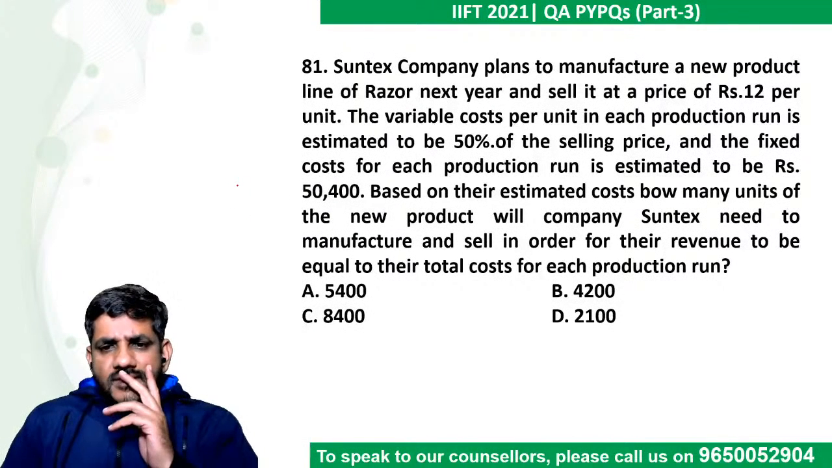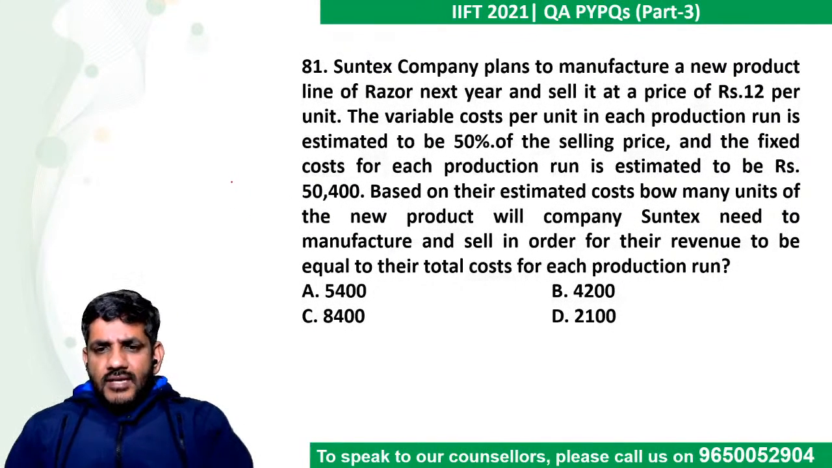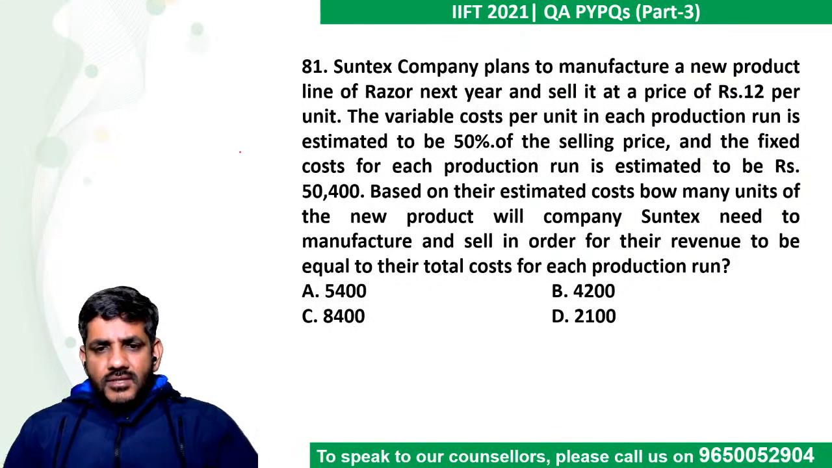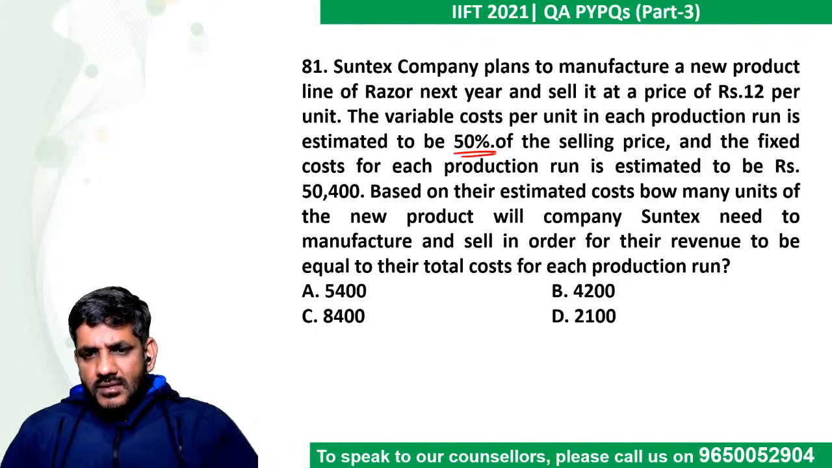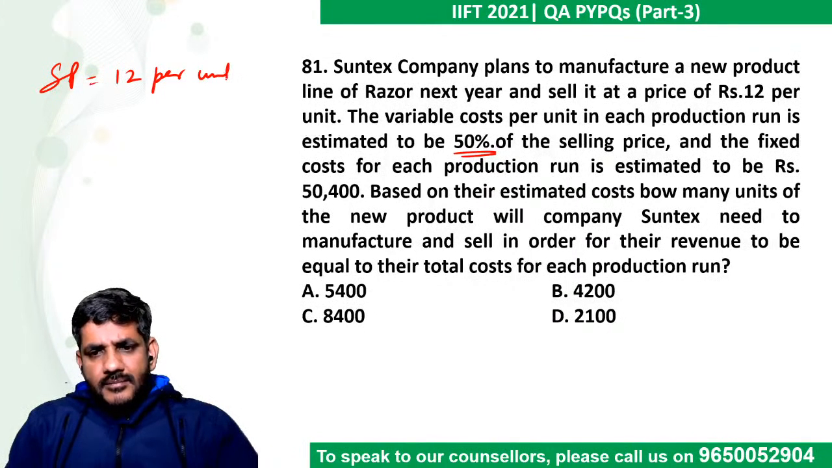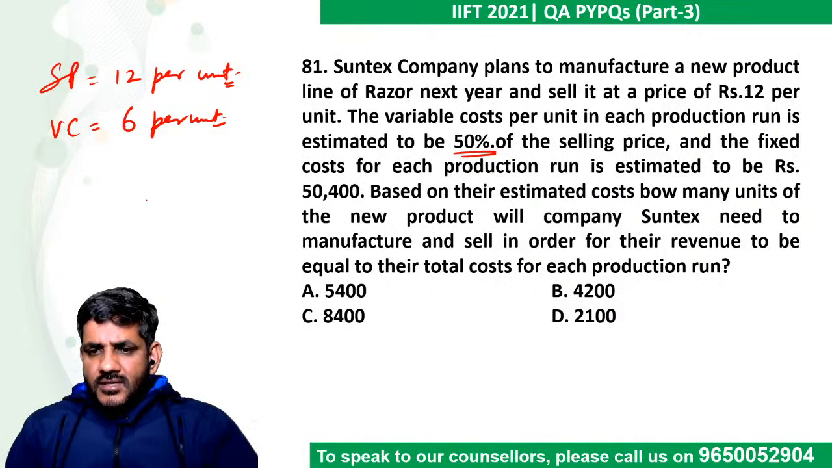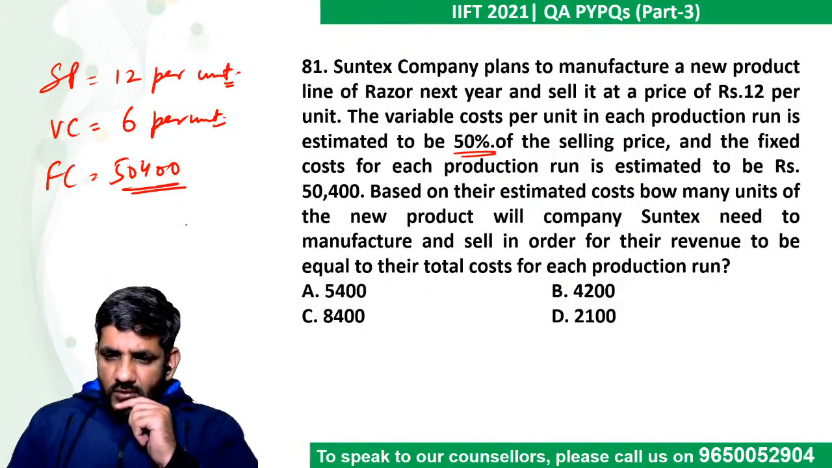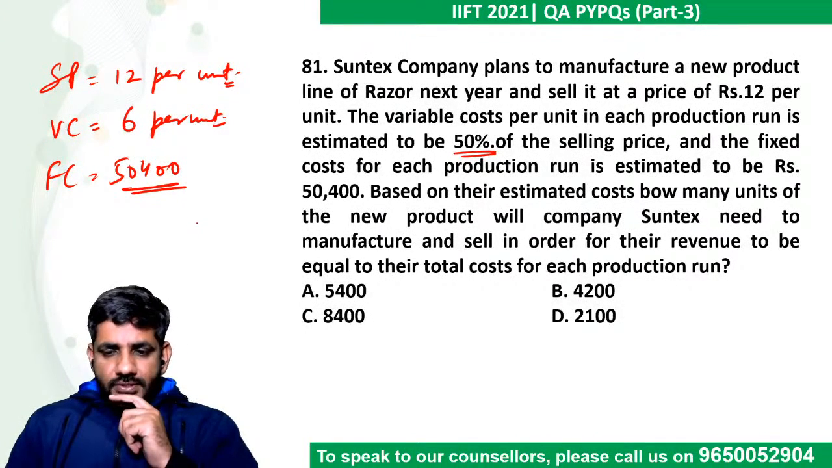Let's look at this. What does it say? Suntex company plans to manufacture a new product line of razor next year and sell it at a price of rupees 12 per unit. The variable cost per unit in each production run is estimated to be 50% of the selling price. Okay, so selling price he has already given as 12 per unit, and he says the variable cost is 50%, that is 6 per unit. And the fixed cost for each production run is estimated to be 50400. So fixed cost is 50400. Based on their estimated cost, how many units of the new product will company Suntex need to manufacture and sell in order for the revenue to be equal to their cost?